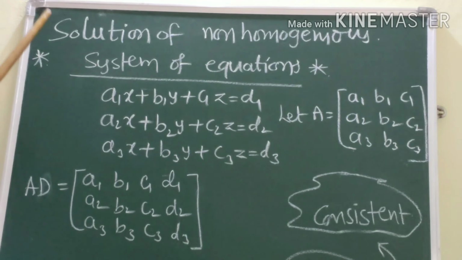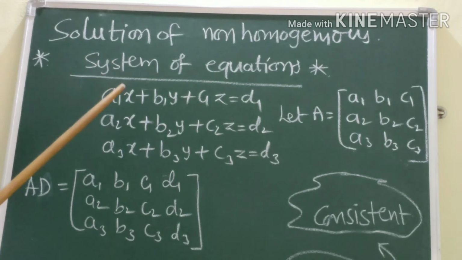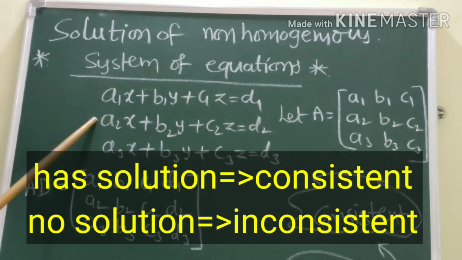Hi students, now let us see the solution of non-homogeneous system of equations. Here also the equations may or may not have a solution. If the system of equations has a solution, it may be consistent, otherwise inconsistent. Now let us see those two different conditions.